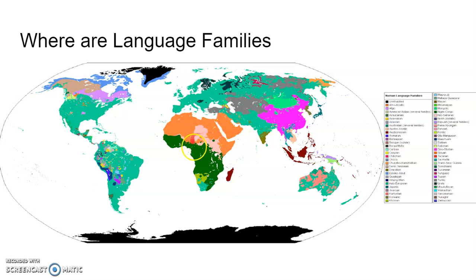Then down here you see in sub-Saharan Africa, this is the Niger-Congo. Niger-Congo, the most commonly spoken language, the lingua franca within Eastern Africa, here is Swahili. Swahili, again, is the most common language spoken there with the Niger-Congo. And then through Northern Africa over here into Southwest Asia is the Afro-Asiatic. This would be Arabic.